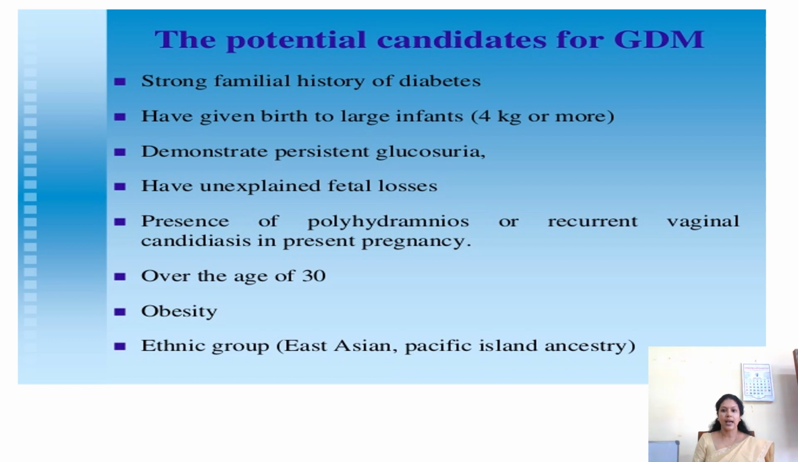The candidates at risk for gestational diabetes mellitus include those who have a family history of diabetes mellitus, those who have previous children with birth weight more than 4 kg, those who demonstrate persistent glucosuria, have unexplained fetal loss, or have polyhydramnios or recurrent vaginal candidiasis during pregnancy, if the age is above 30, if the mother is obese, and it is common in certain ethnic groups like East Asian and Pacific Island ancestry.